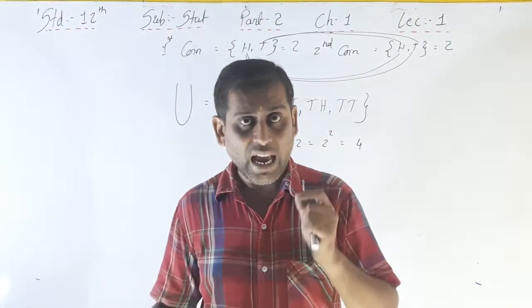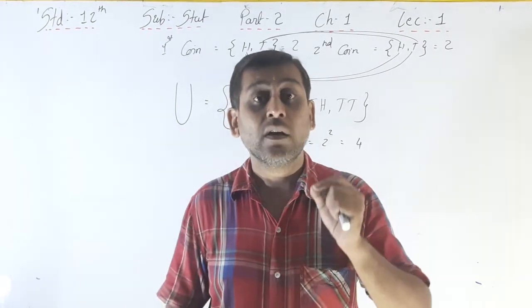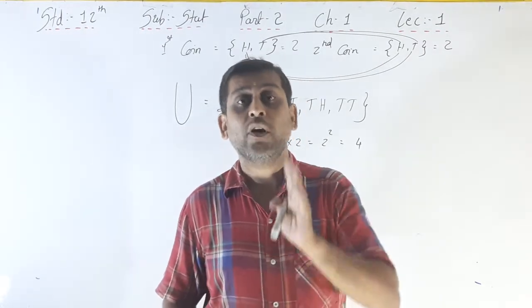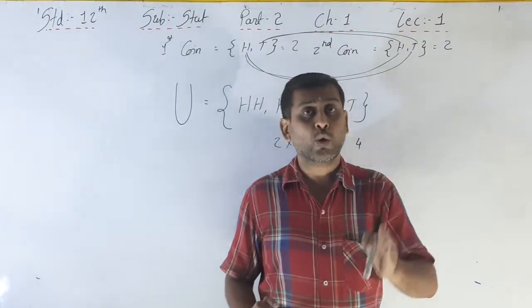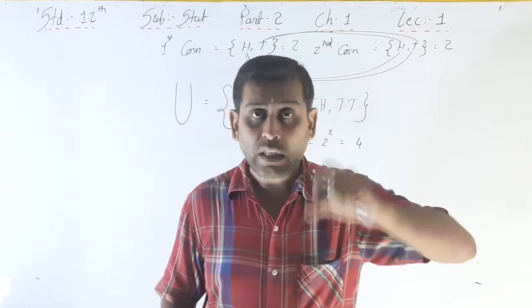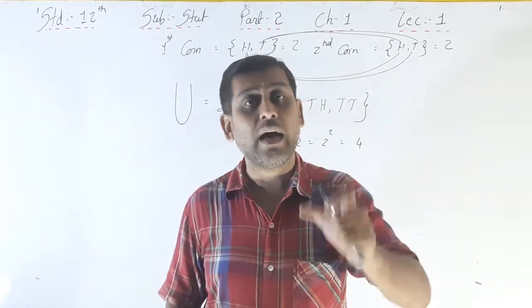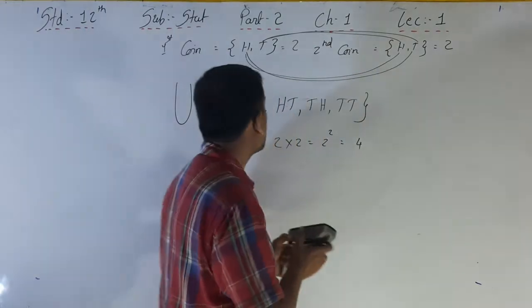Here I am writing that experiment, the sample space of two balanced dice thrown simultaneously, on which the numbers 1 to 6 are there. Okay, so see that.